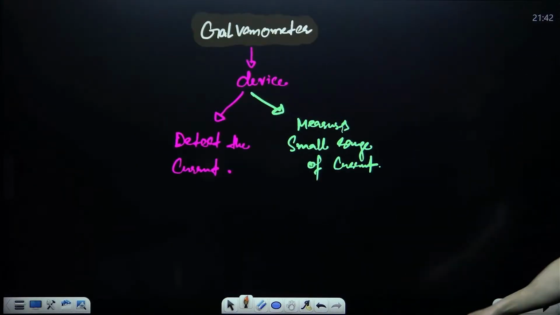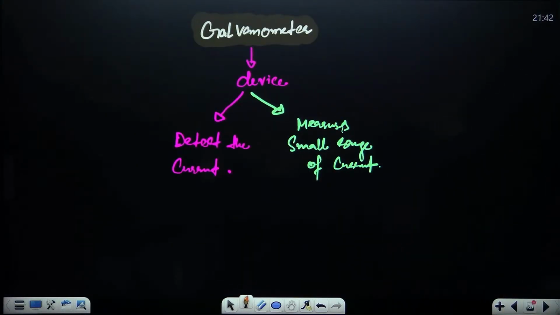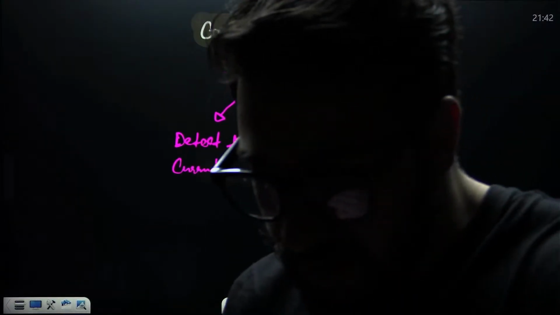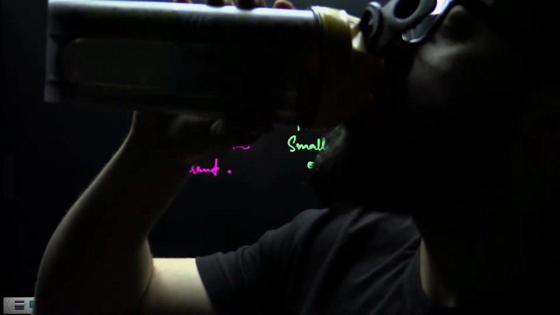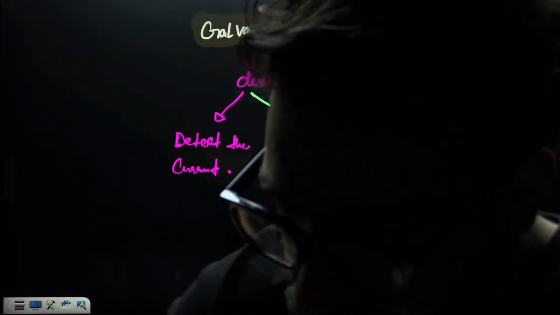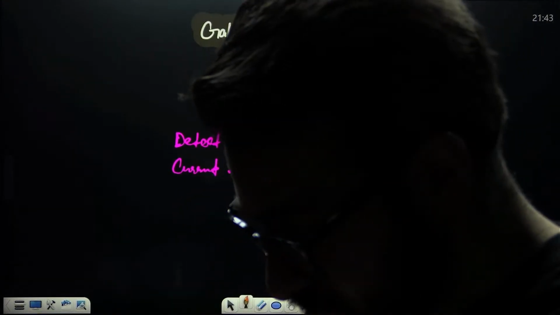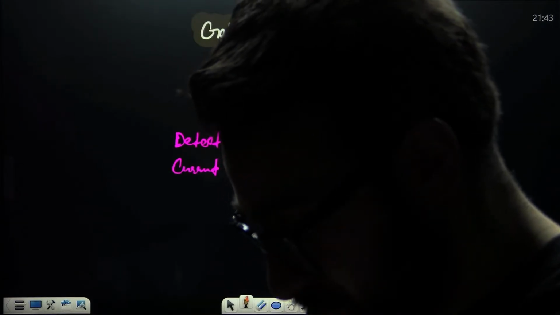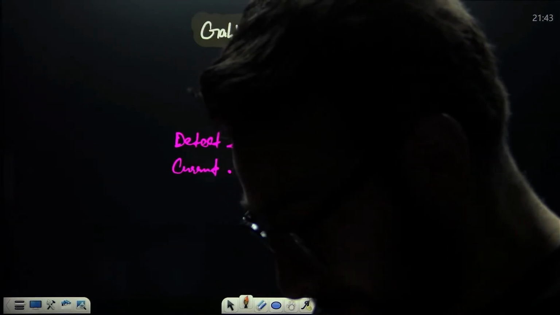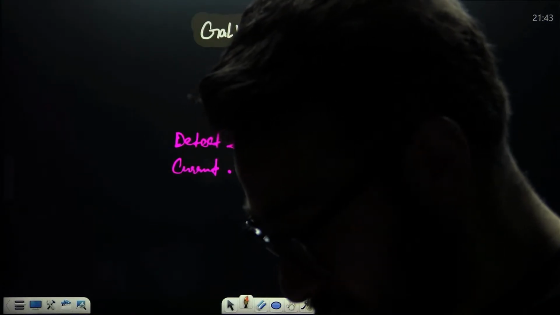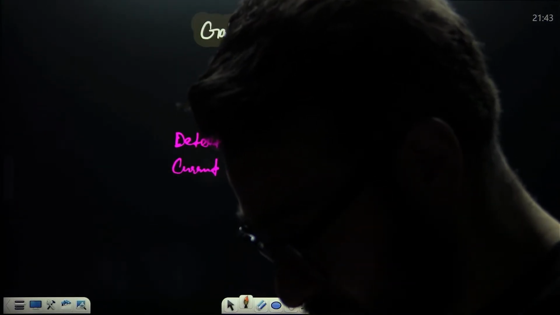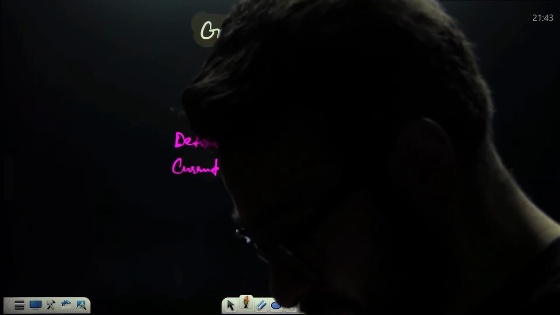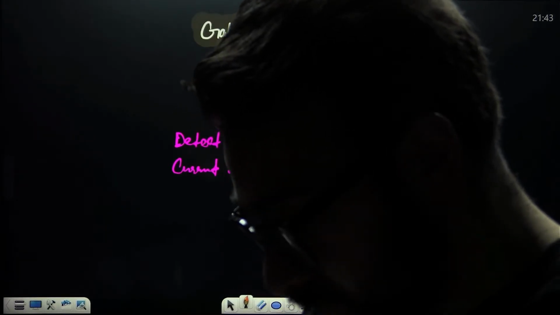Now, let's move on to the next one. Galvanometer, ammeter. Conversion of galvanometer into ammeter. Let's talk about this topic now. Tell me, is this clear?